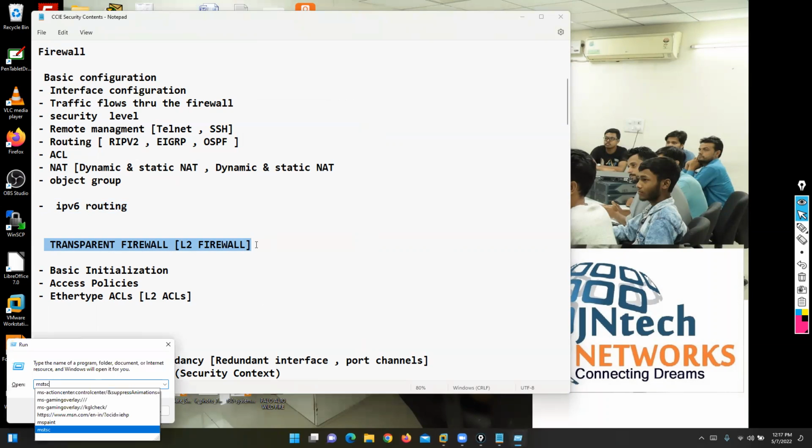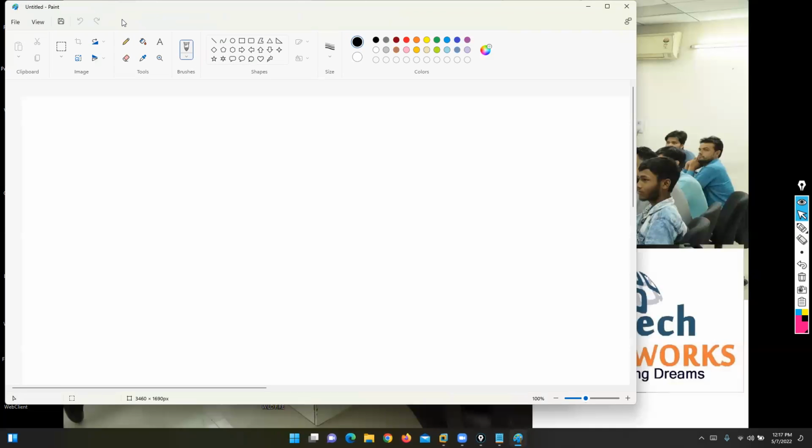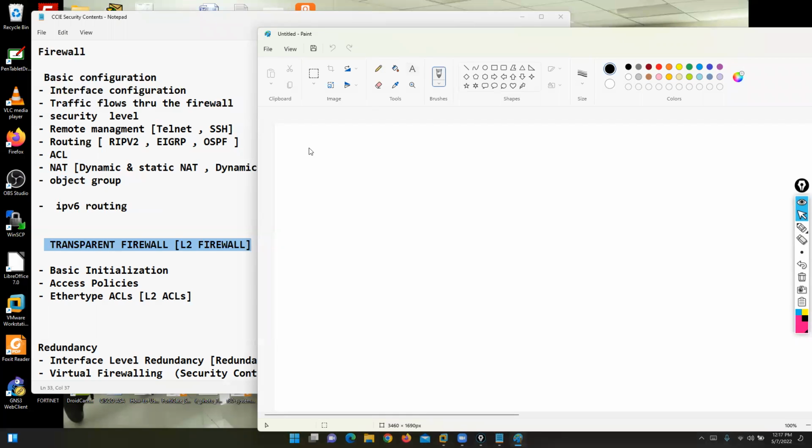Remember, we can use our firewall in two modes. Either you can use your firewall as a layer 3 firewall, or you can use your firewall as a layer 2 firewall.